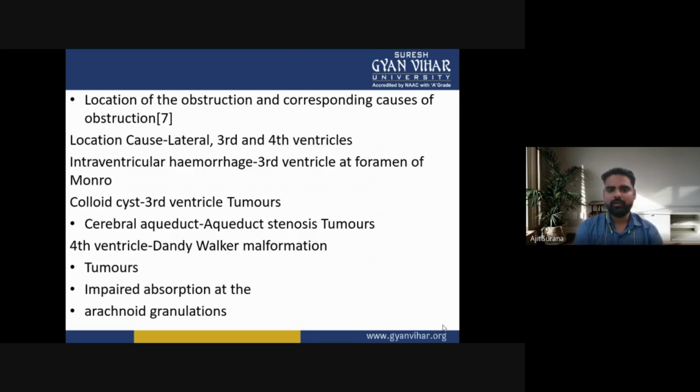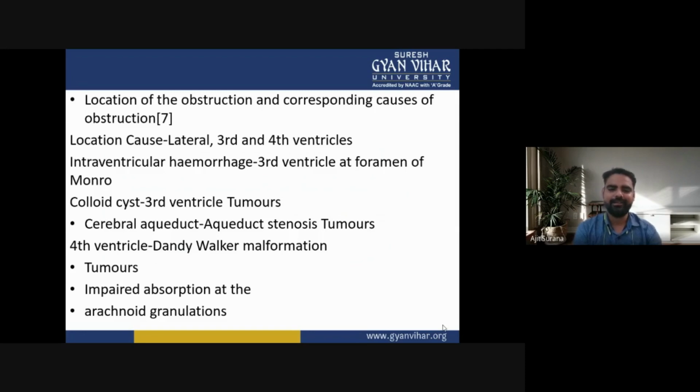So, the location of the obstruction and the corresponding causes of the obstruction. The locations are the lateral, third and fourth ventricles. Intraventricular hemorrhage occurs at the third ventricle at the foramen of Monro, and colloid cyst and tumors at the third ventricle.